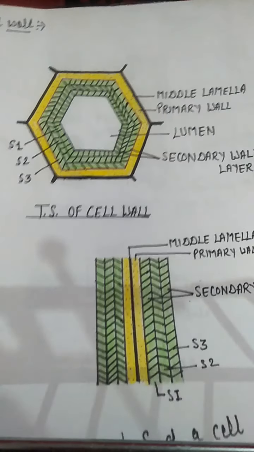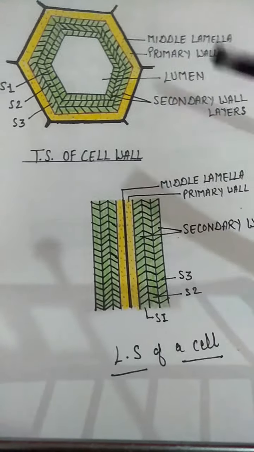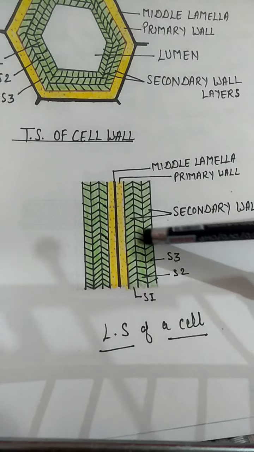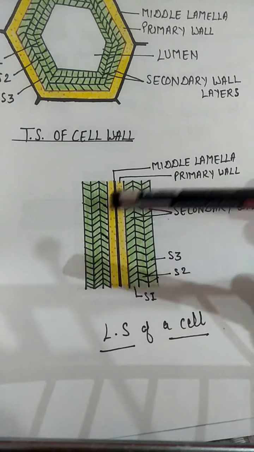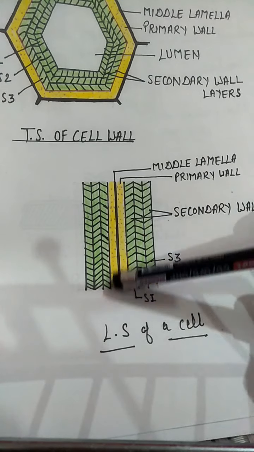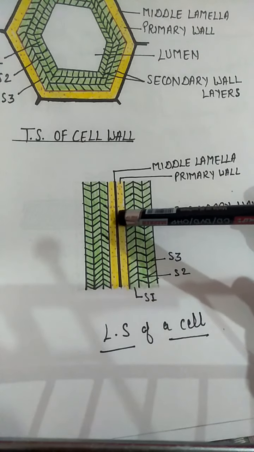Now you can see here also, it is the transverse section of cell wall, and this is the longitudinal section of the cell wall. This is showing one cell, one side of cell. This is the adjacent cell. So in between these is the middle lamella. This is primary wall.